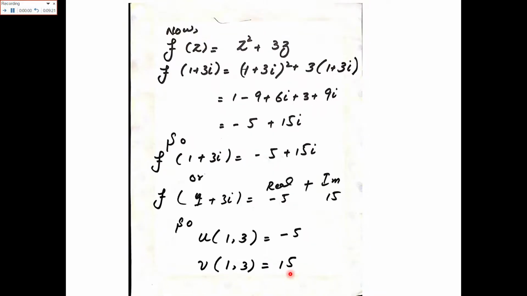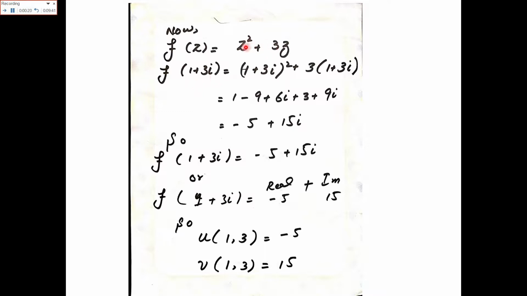Now the second part of the question. The given function f of z is equal to z square plus 3z, and we have to evaluate this function at the complex number 1 plus 3 iota. So instead of z we will put the value 1 plus 3 iota.